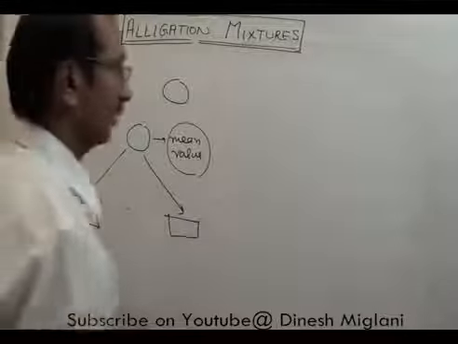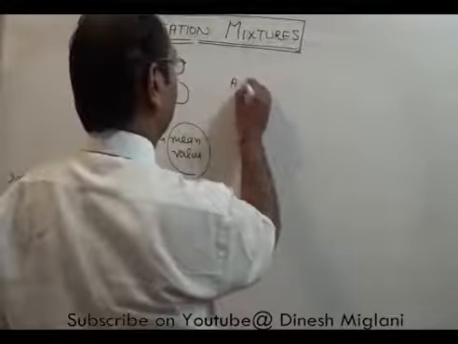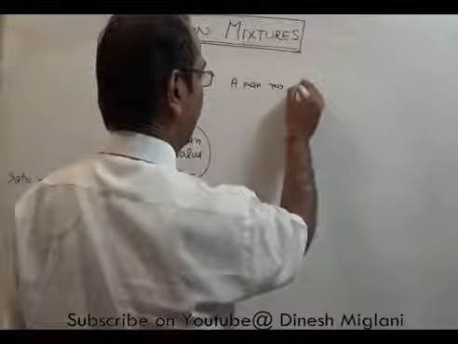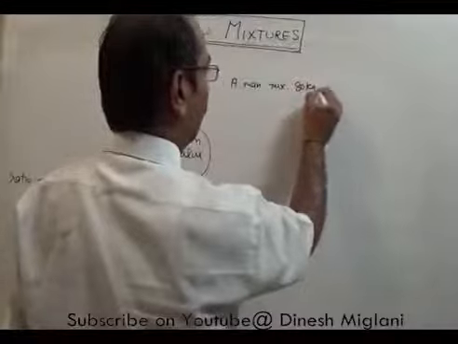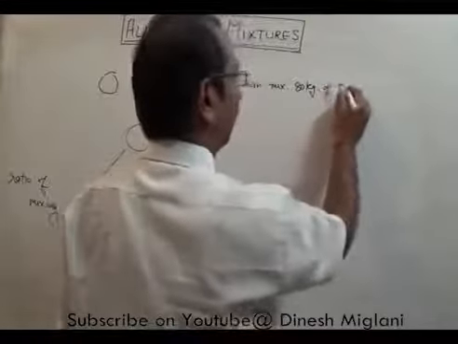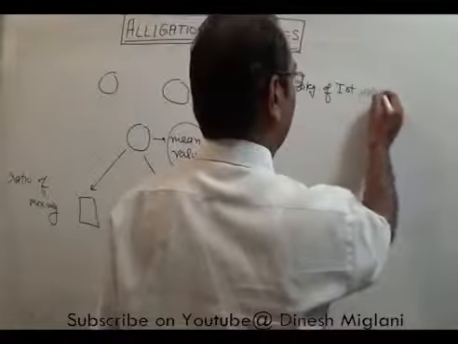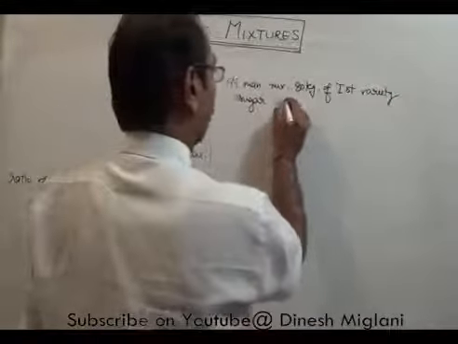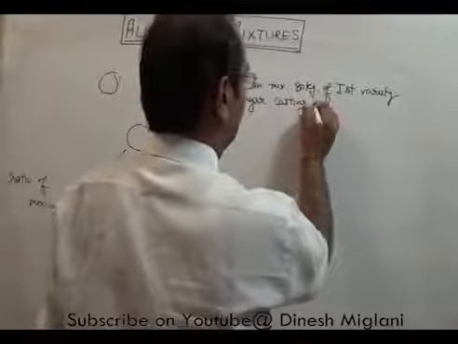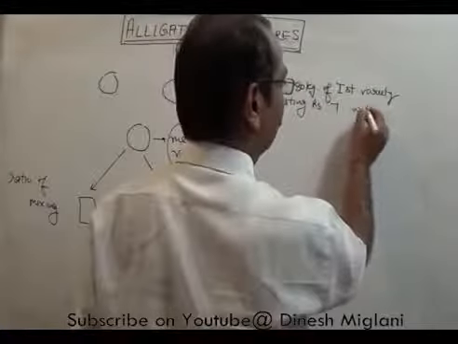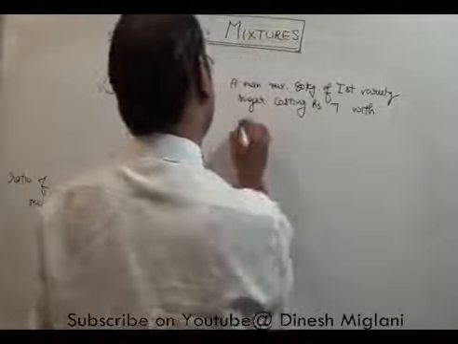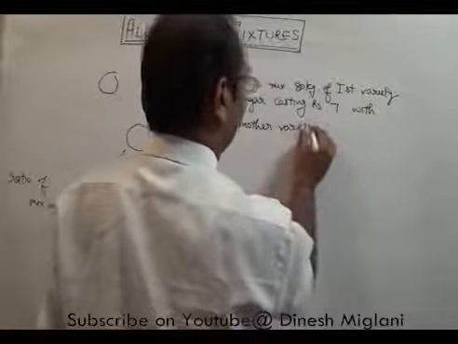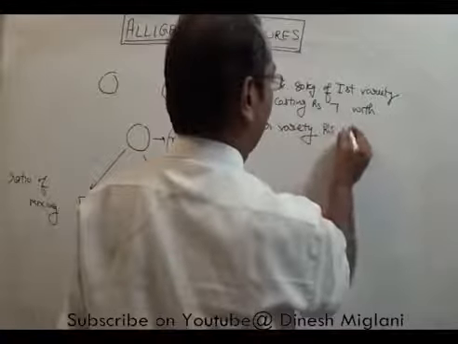Suppose it is given that a man mixes 80 kg of first variety sugar costing ₹7 with another variety of sugar costing ₹12.